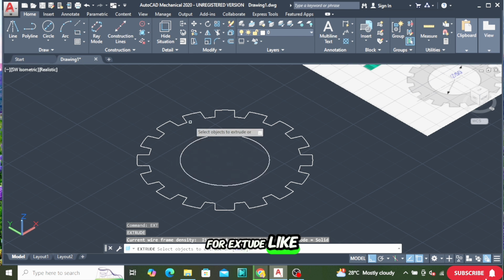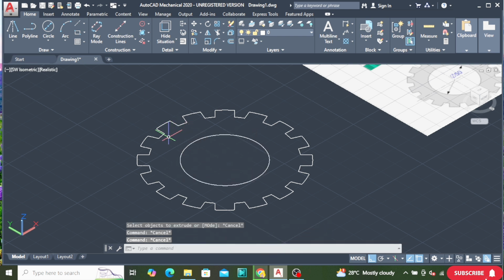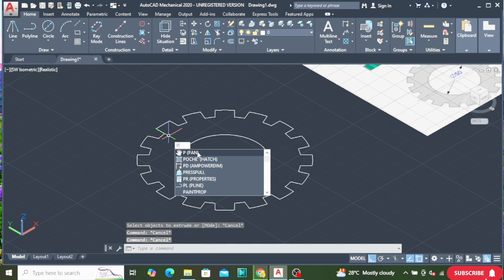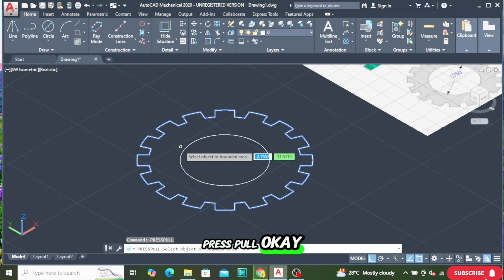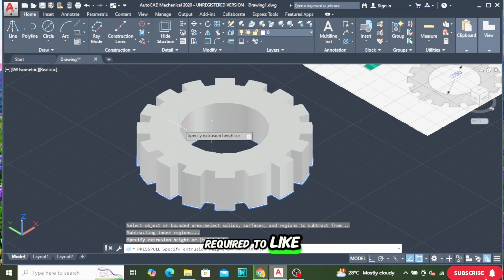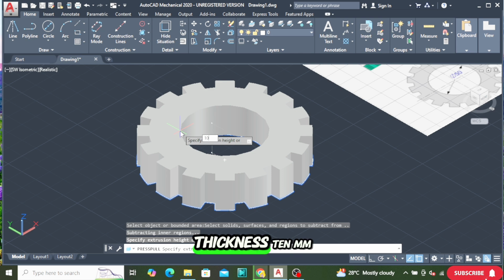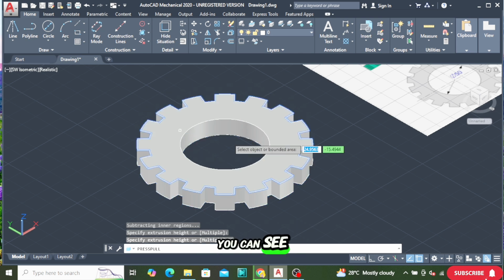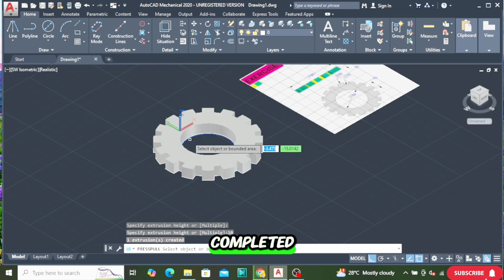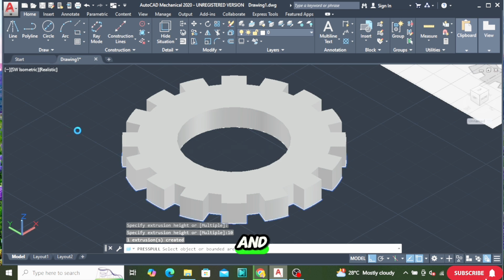For extrude, we have to join this line. But for press pull, we do not require joining the line. So here we will provide the thickness of 10 mm. You can see our part is completed, and right now I'm going to provide the color.